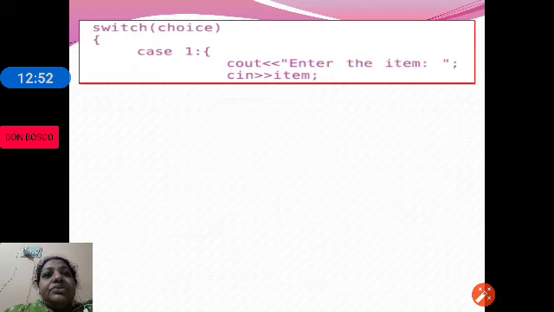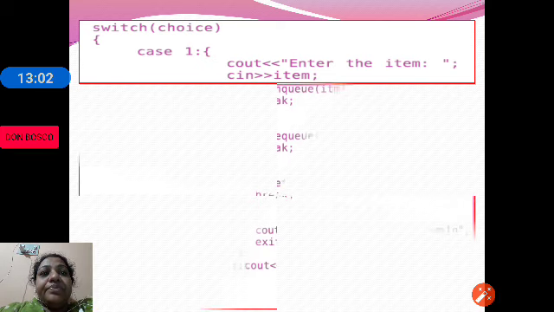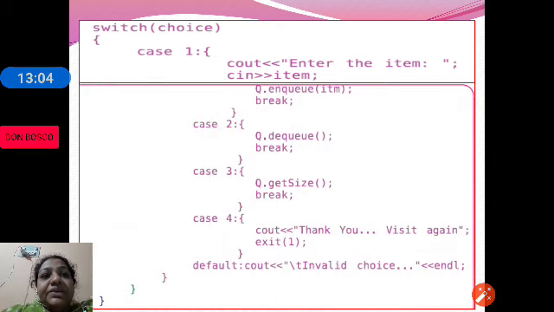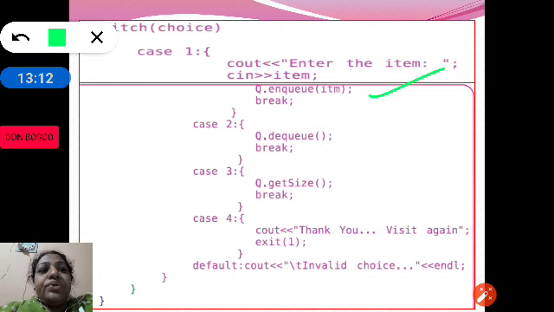Now switch choice. If choice is 1, let us see what happens. Cout enter the item. So we are accepting the element to be inserted, then we are calling q.nq, a function nq which will add the item.